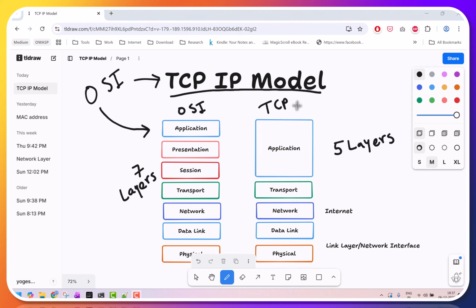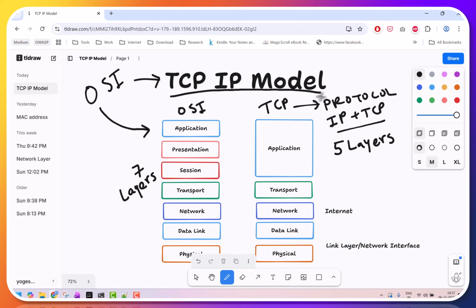We know TCP is a protocol also. So this model evolved from this protocol, and it also uses the IP protocol. The TCP and IP combination is major in this TCP/IP model.